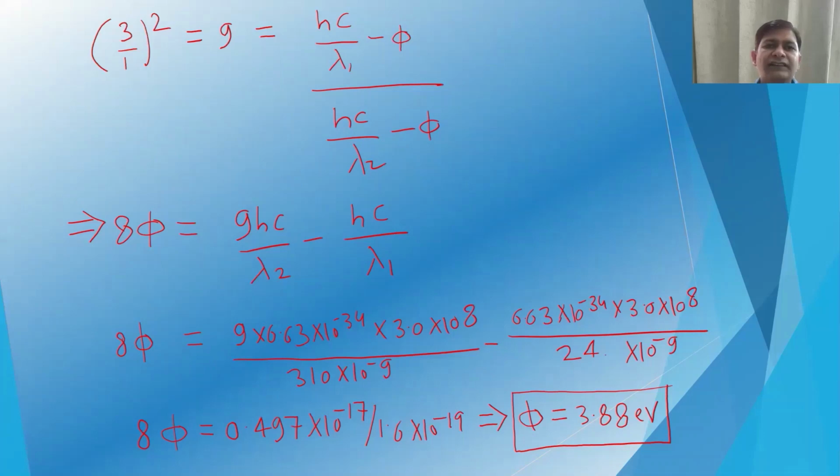So we will have 9 is equal to (hc/lambda 1 minus phi) divided by (hc/lambda 2 minus phi). And if you rearrange that, we will have the value of phi, after converting to electron volt. So the number can be divided by 1.6 times 10 to the power minus 19. So phi will be 3.88 electron volt for that metal.